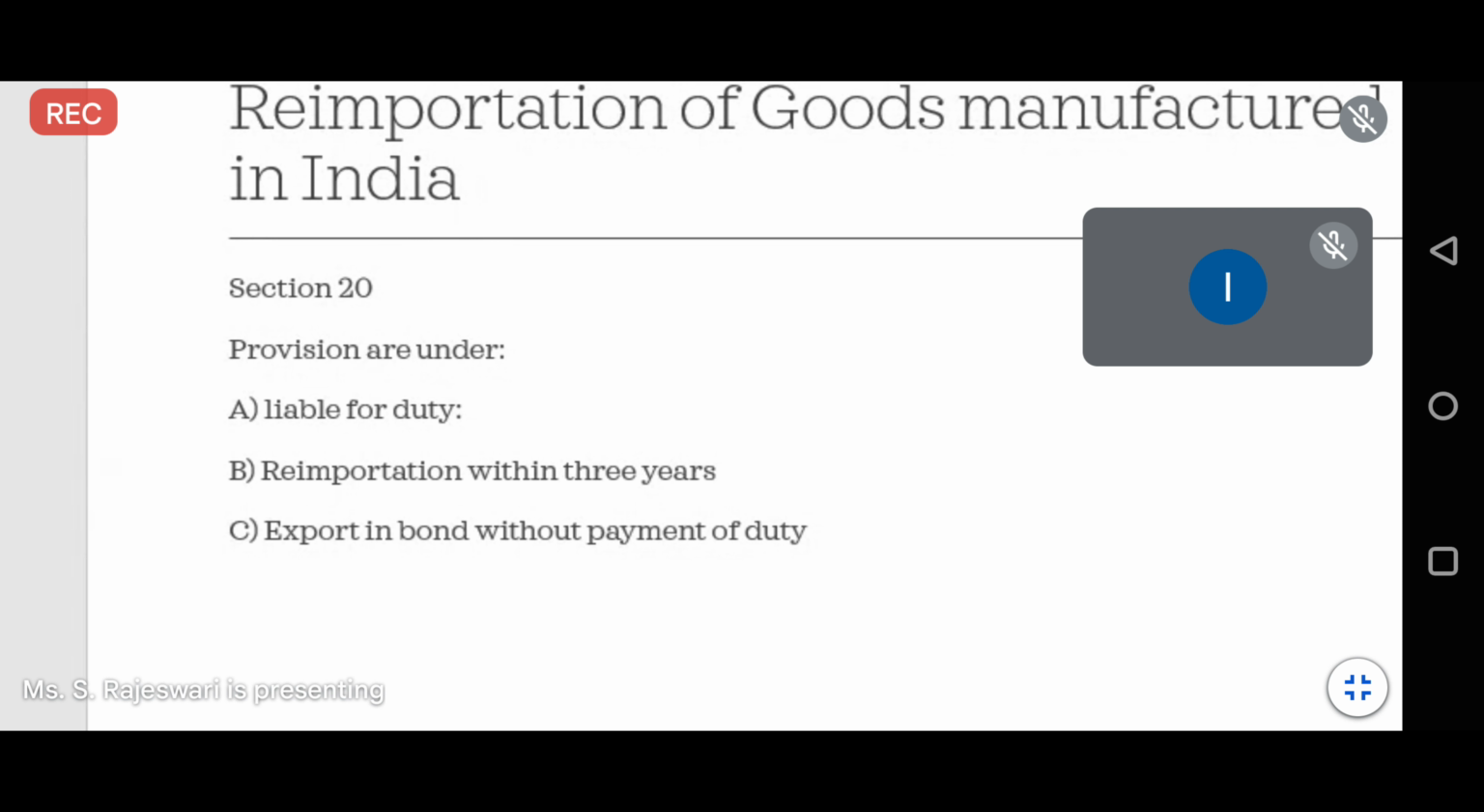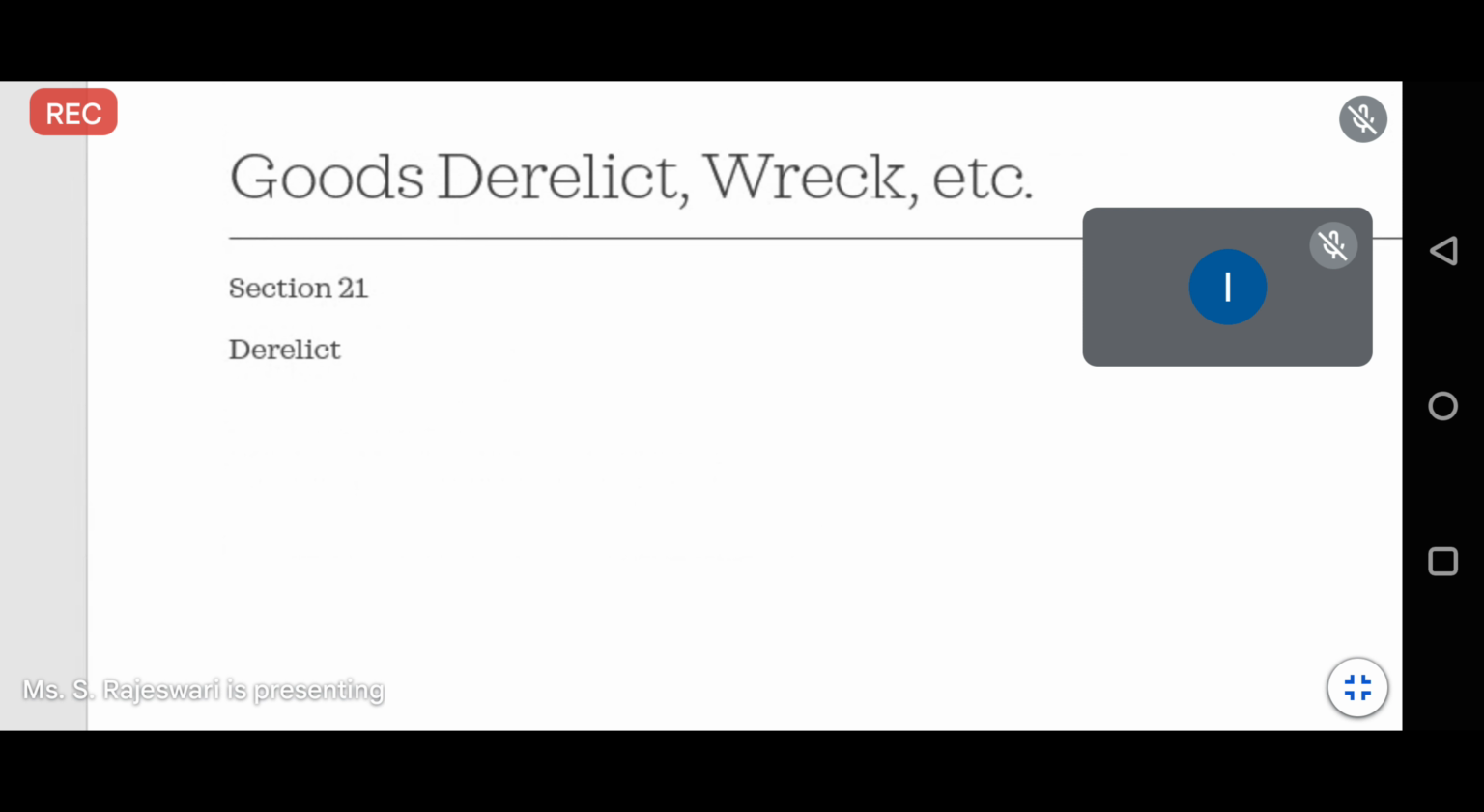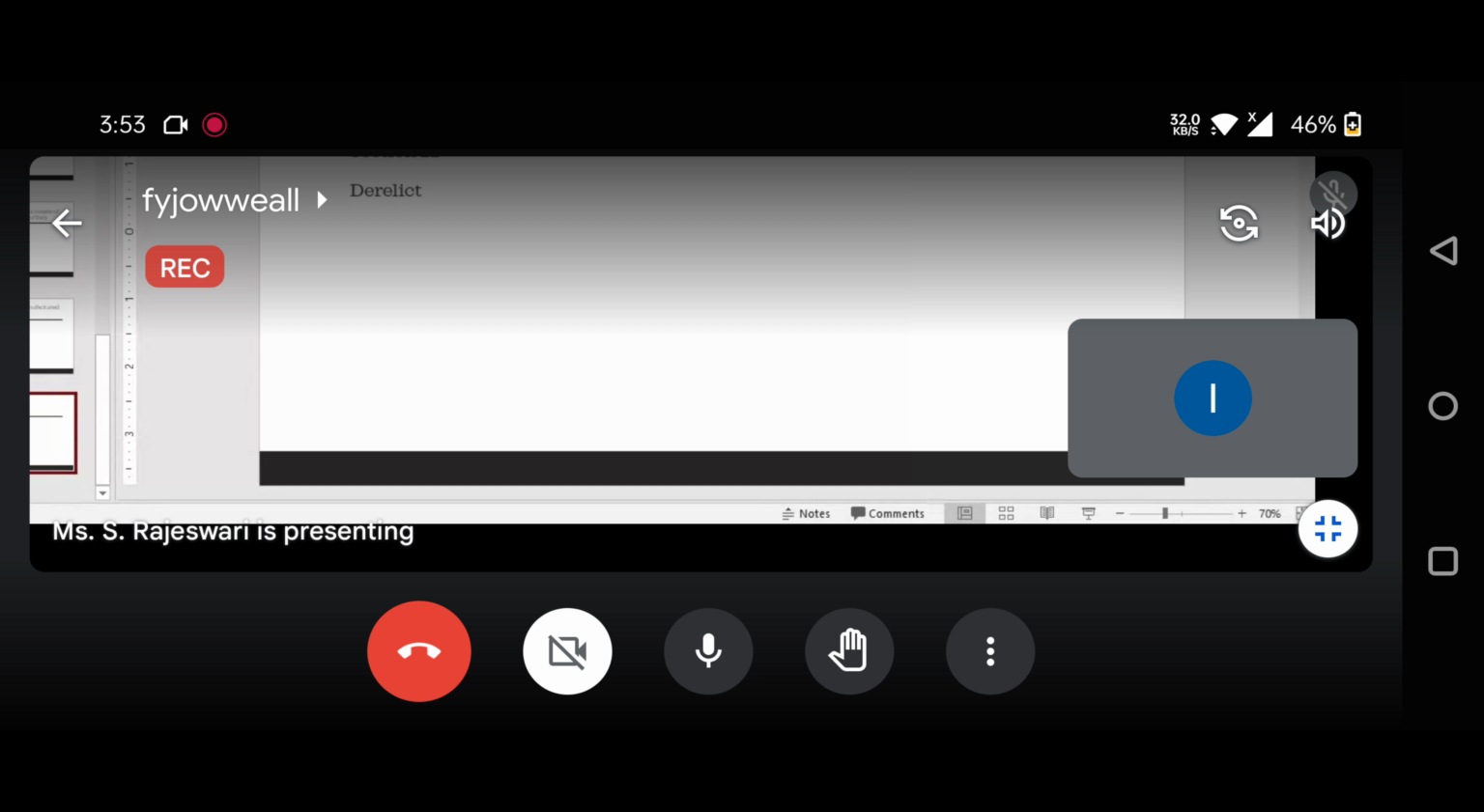And the last one is how the customs duty will be charged for derelict goods or wrecked goods. First I will explain what is meant by derelict goods. Derelict goods are goods which you will not be using, where you will not take any ownership of those goods. So those goods will be considered as derelict goods.